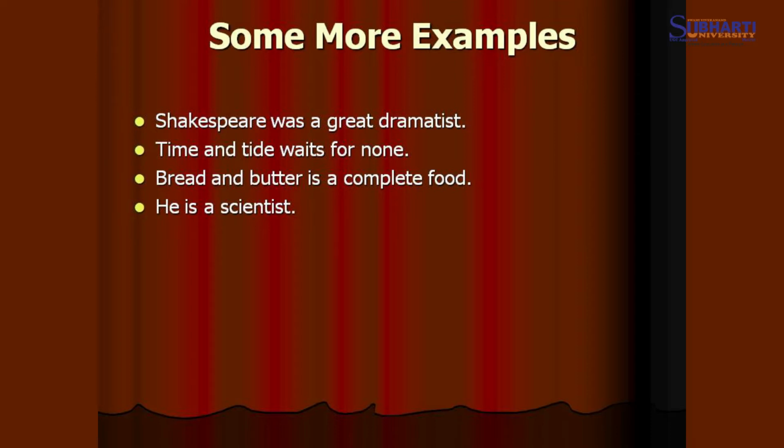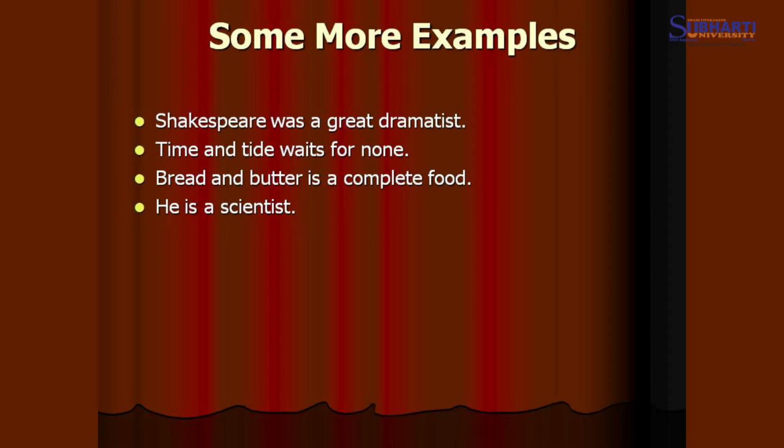Same is in the next example. Bread and butter is a complete food. Bread and butter actually is taken as one unit, as a subject, and is a complete food is the predicate. He is a scientist: he is the subject, is a scientist is the predicate.